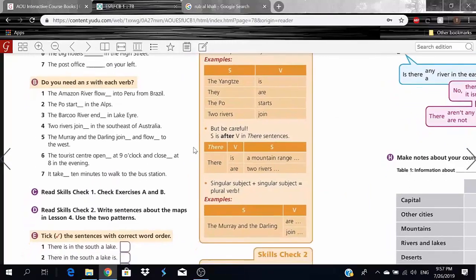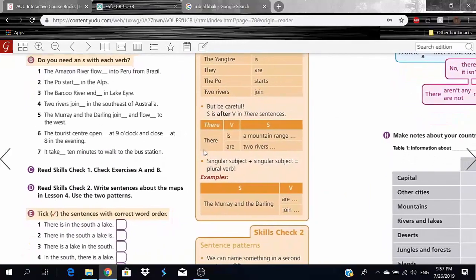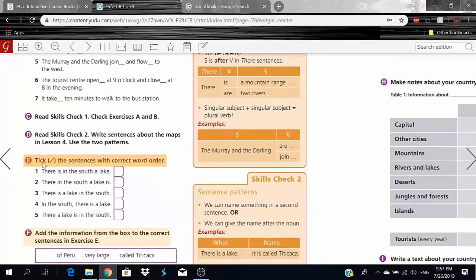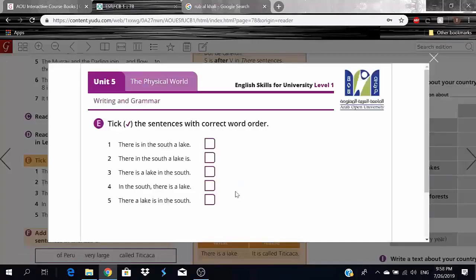Okay, we did these. Okay, here we go. So here we have exercise E. Tick the sentences with correct word order. Okay. So let's read them. Give me a second. So we have the first one. There is in the south a lake. Obviously this is just wrong. That was weird. That was not even English. Okay? Let's go to number 2. There in the south a lake is still wrong.